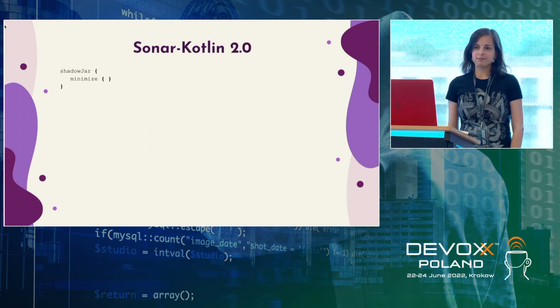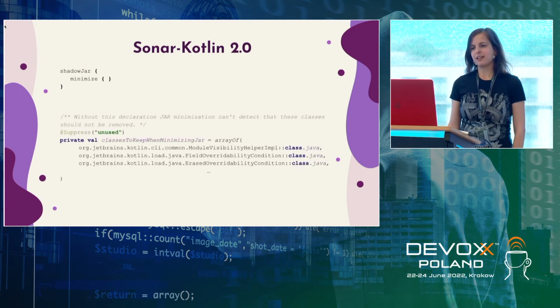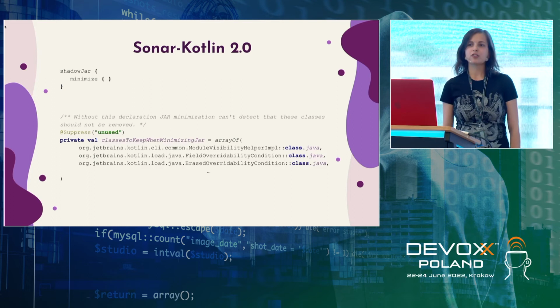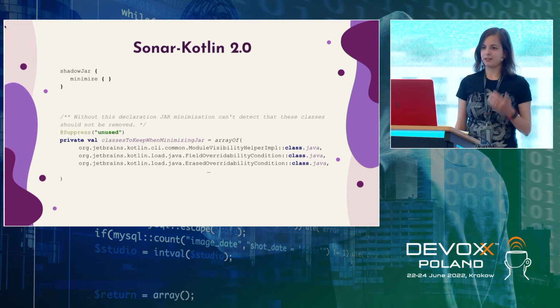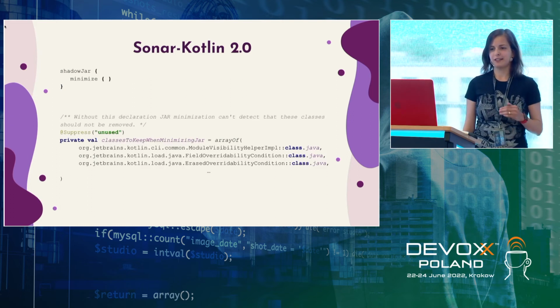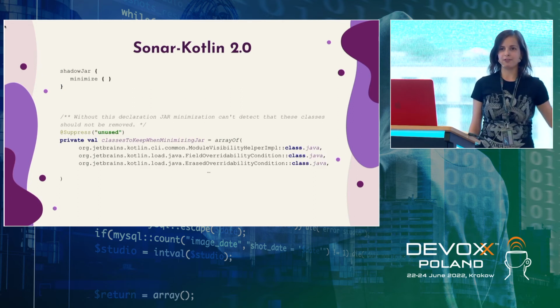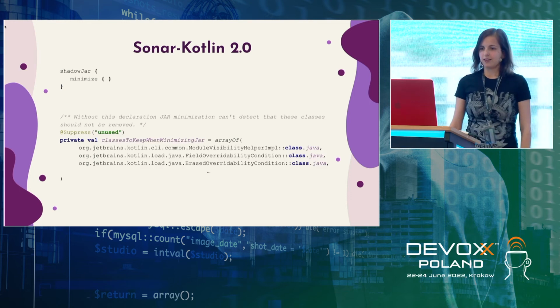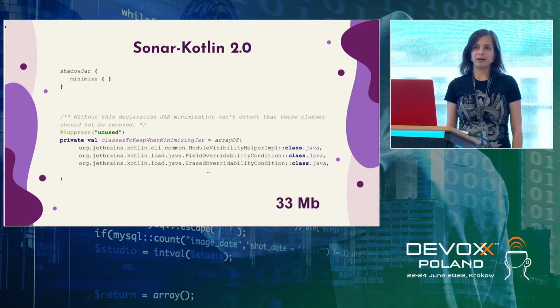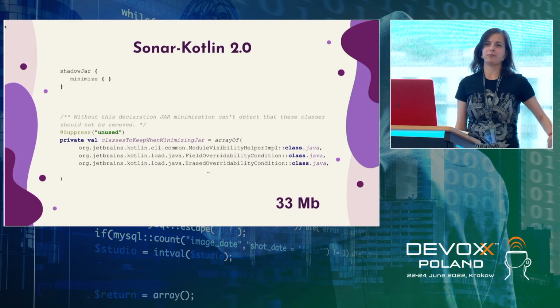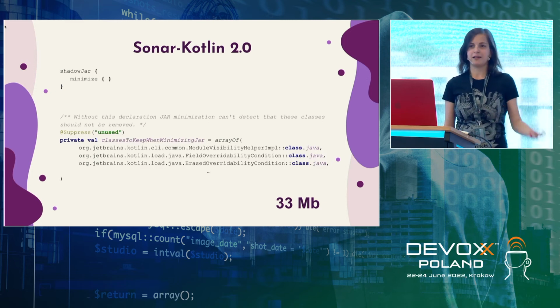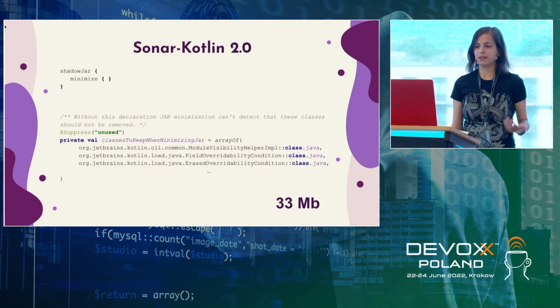That said, we decided to do a trick. We actually named all the classes that we need, there were a lot, and put them into an array. By doing this, minimize wouldn't filter them out, and we'd still have these classes, but minimize can still do its job and reduce the plugin size. So we got 33 megabytes. Okay, it's still not 8.5, but the plugin is harder and is doing more job than it was before.